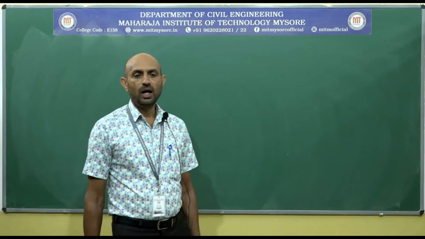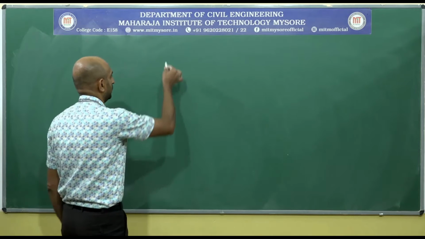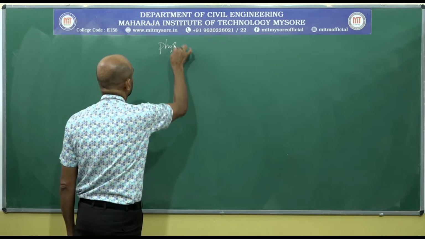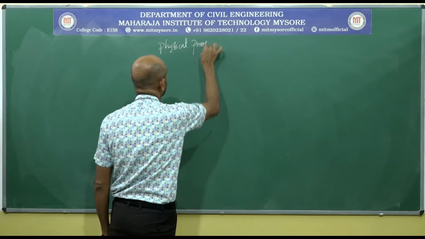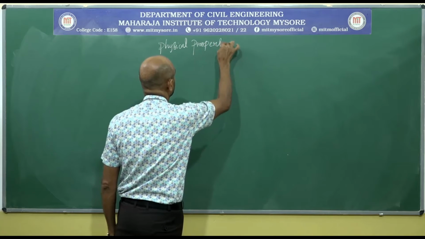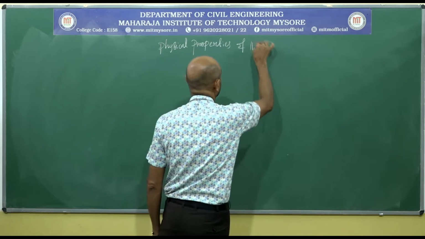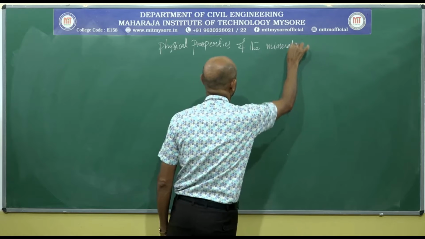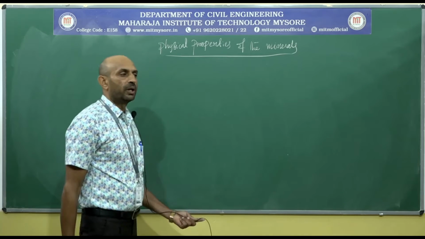Today I am going to discuss physical properties of the minerals. Let us take one by one.